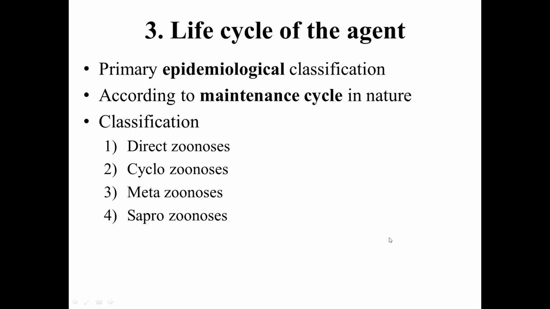The fourth, sapro. Saprozoonosis means a part of the life cycle of the agent involved in the zoonosis has to be spent in the environment.